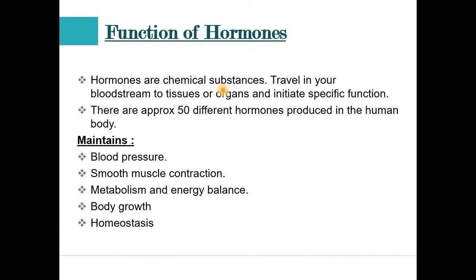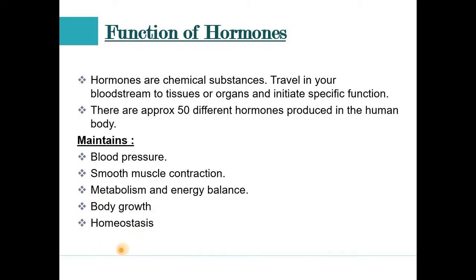Hormones are just chemical substances. They travel in our bloodstream to tissues and organs and initiate specific functions. This means these hormones are released into our bloodstream, travel to the tissues or organs, and then play their specific function. Approximately 50 different types of hormones are present in our human body. The basic functions of hormones are maintaining blood pressure, contraction of the smooth muscles, maintaining metabolism and energy level, helping in body growth, and maintaining homeostasis.